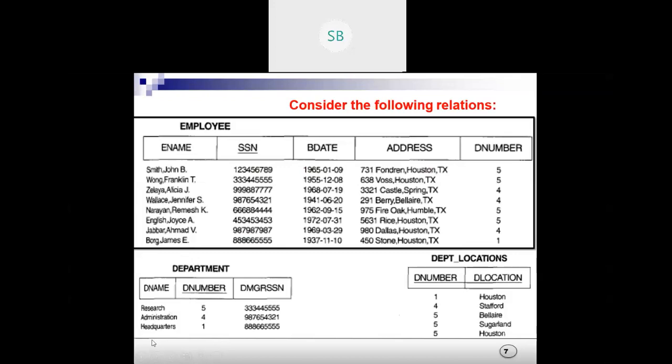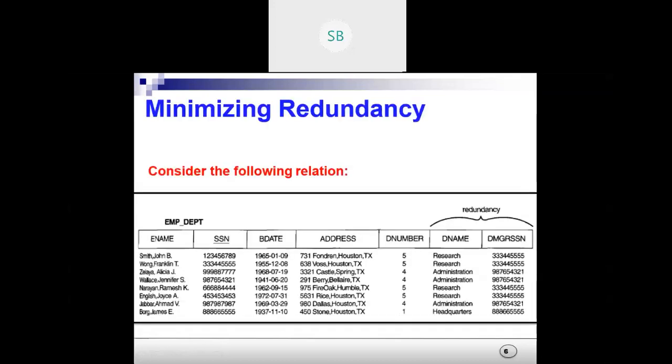The information of the department will still be present in the department table. But for this one, if we delete the last tuple, the department information also gets lost. This is known as the deletion anomaly.